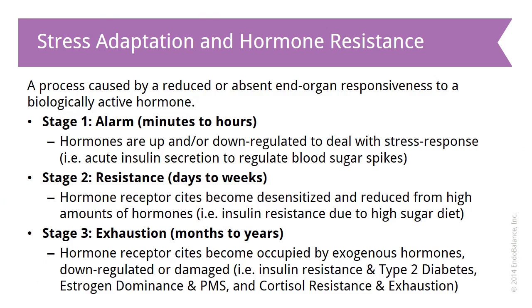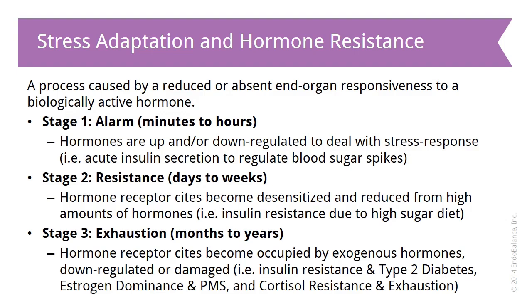So stage 1 is the alarm stage, can last from minutes to hours. And actually the alarm stage, first stage, is the appropriate response to a stressor. As you can see, when we time it minutes to hours, we're not supposed to stay there. When this happens, hormones are up and or down-regulated to deal with a stress response. For example, acute insulin secretion to regulate a blood sugar spike.